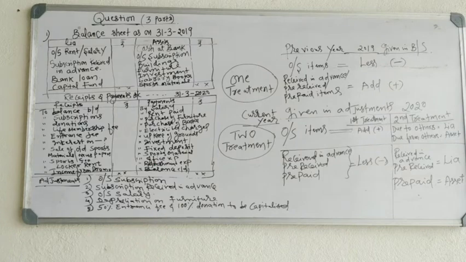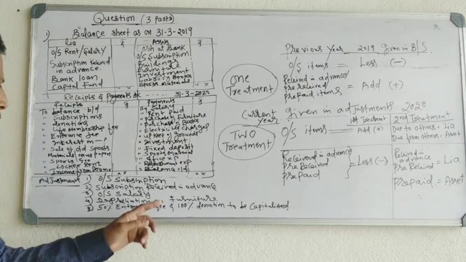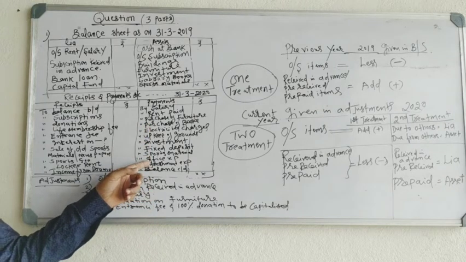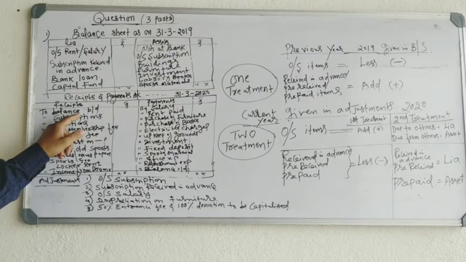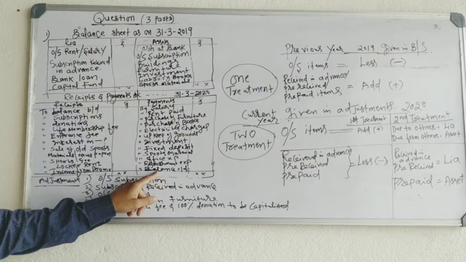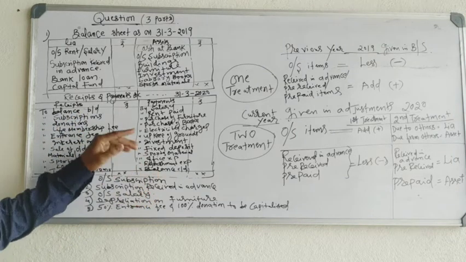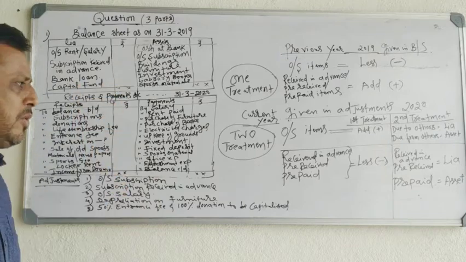Outstanding means you have not received, you have not paid. These types of outstanding expenses and outstanding incomes are not recorded in the receipts and payments account. Receipts and payments account will start with balance brought down and end with balance carried down. So this is about the receipts and payments account.